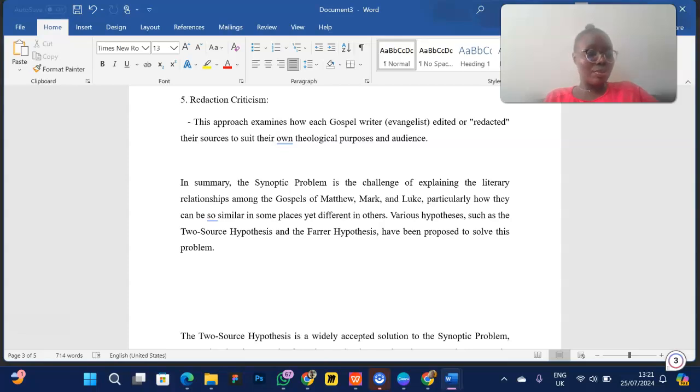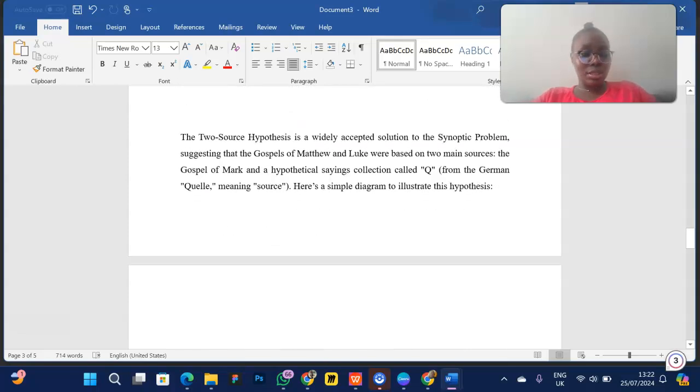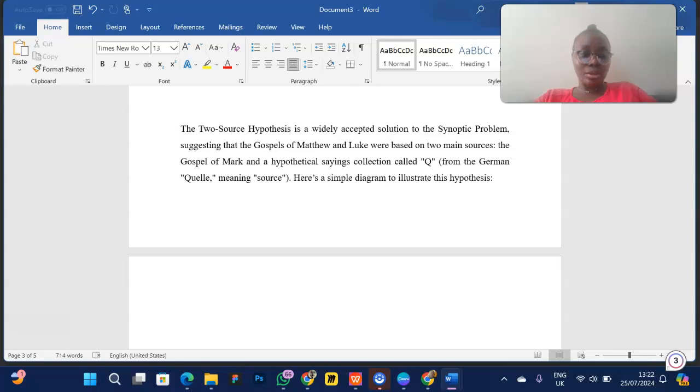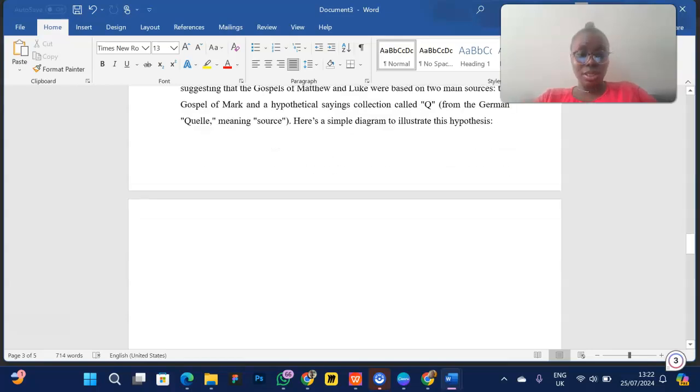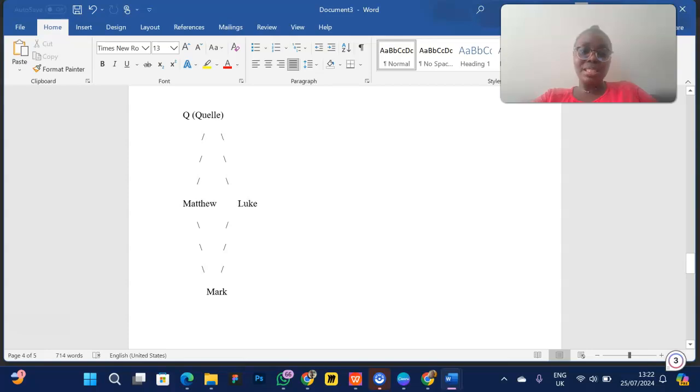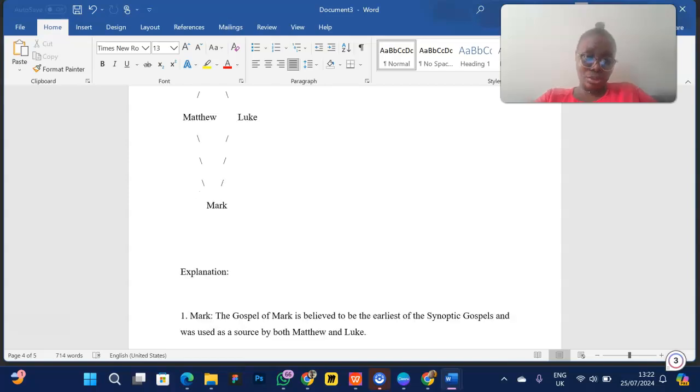So I also try to explain more about the two-source hypothesis here. All right. So talking about the two-source hypothesis, I mentioned that just to explain better. The two-source hypothesis is a widely accepted solution to the synoptic problem, suggesting that the Gospels of Matthew and Luke were based on two main sources, right? The Gospel of Mark and the Q source. Okay, so this is a diagram explaining it. So this diagram says that Matthew and Luke use the Q source. They also use the Mark source, right?